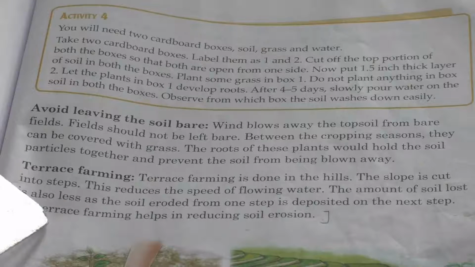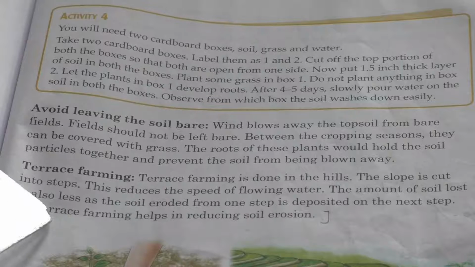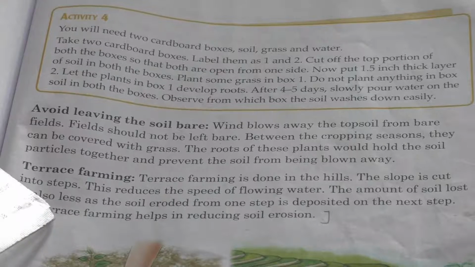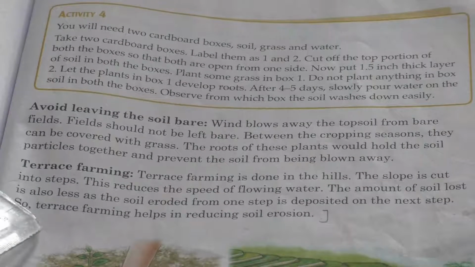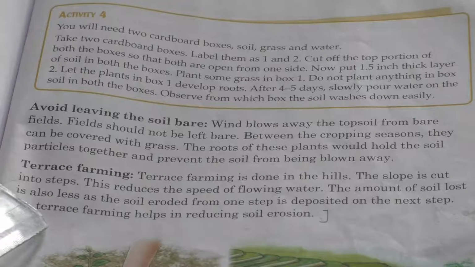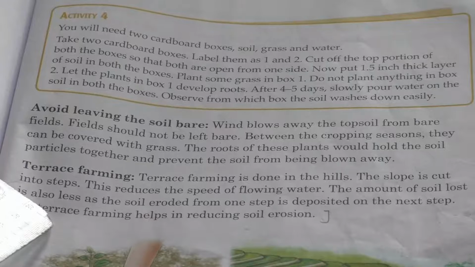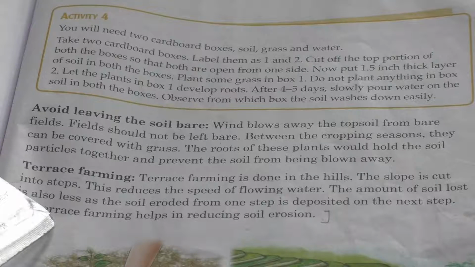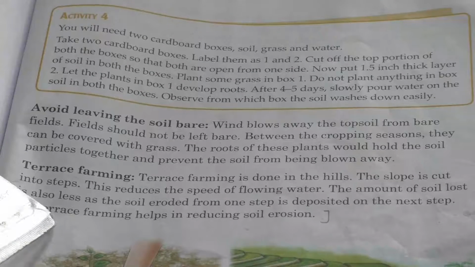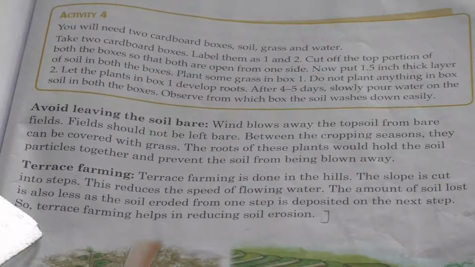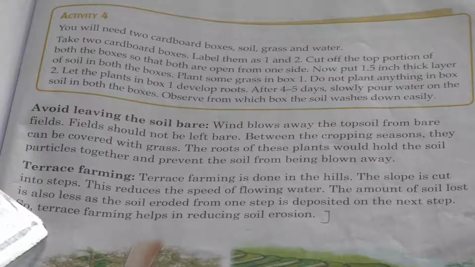This reduces the speed of flowing water. The amount of soil lost is also less, as the soil eroded from one step is deposited on the next step. So, terrace farming helps in reducing soil erosion.